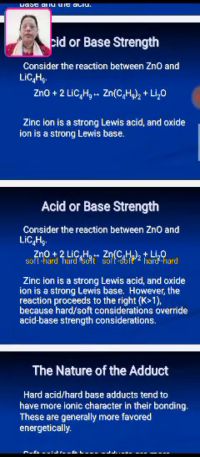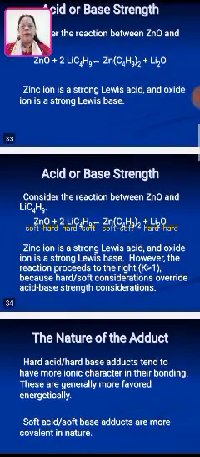Consider another reaction with the zinc oxide and LiC4H9. In zinc oxide, zinc is soft and oxygen is hard. And in LiC4H9, Li is hard whereas C4H9 is soft. And according to the Pearson concept, the reaction must be followed with soft with soft and hard with hard. And thus the reaction proves that Zn(C4H9)2, the bond which is formed between the soft acid and the soft base, and Li2O, that is the hard interaction which happens.